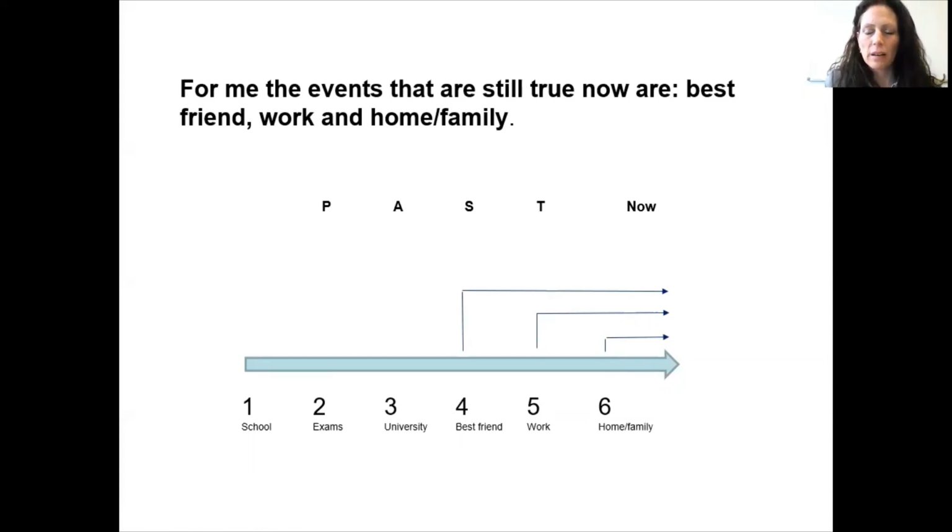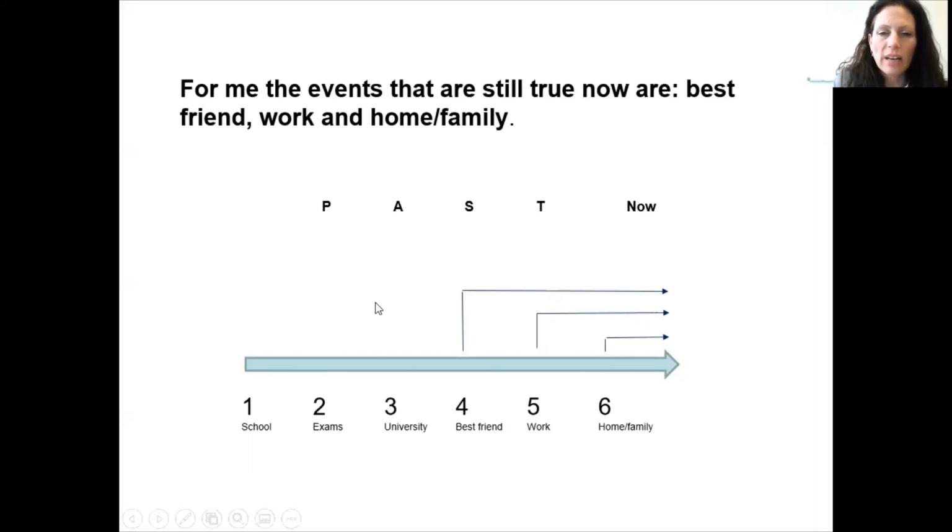Okay, so what I'd like you to do is to choose 5 or 6 important events that have happened in your life so far and make a timeline like this. You can draw this in your notebooks and put the events in order, just like you did here.